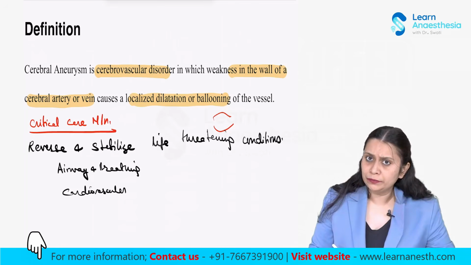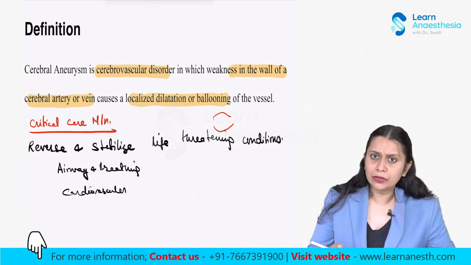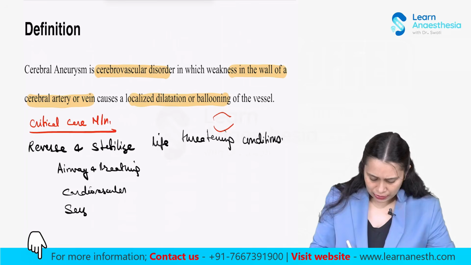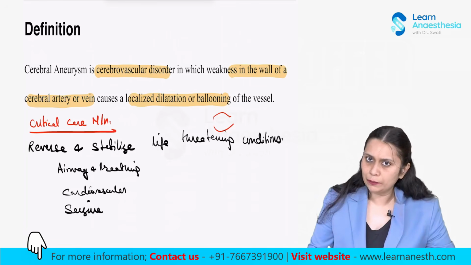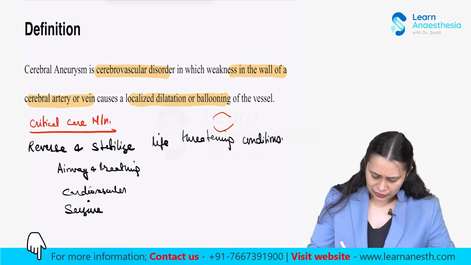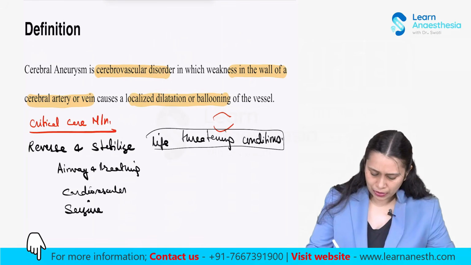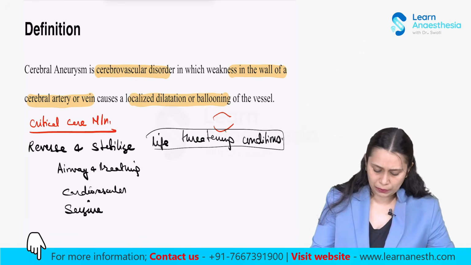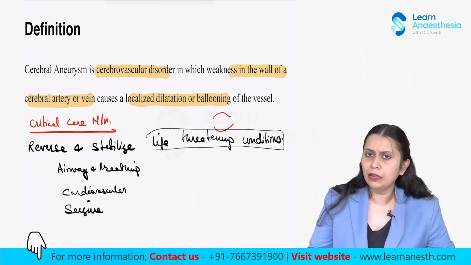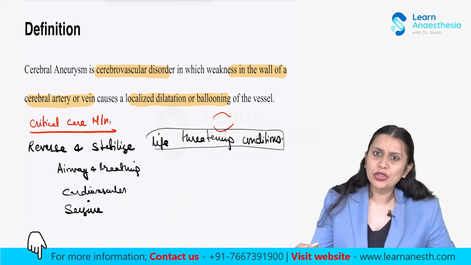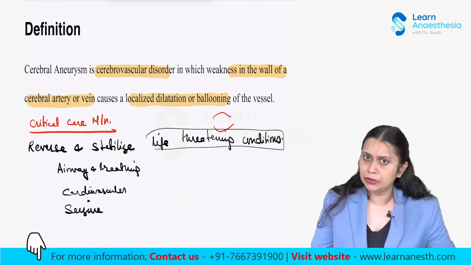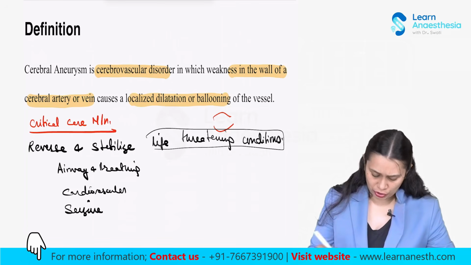Now a lot of patients with ruptured cerebral aneurysm present with seizure. We need to stabilize the seizure of the patient. So we need to stabilize the life-threatening condition. A number of these patients may require immediate intubation. The reasons being a poor GCS, hemodynamic imbalance, respiratory compromise, and definitely intractable seizure can be causes requiring immediate intubation.